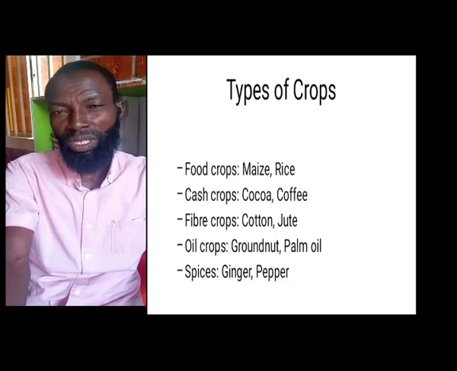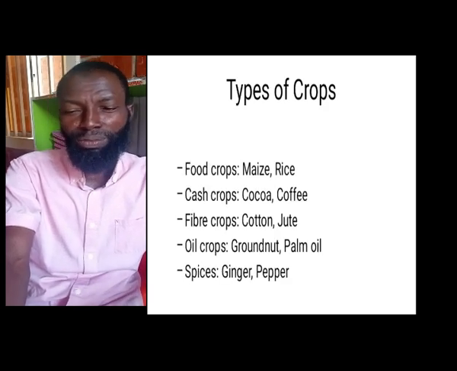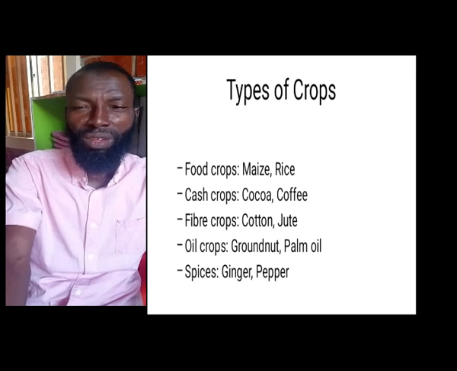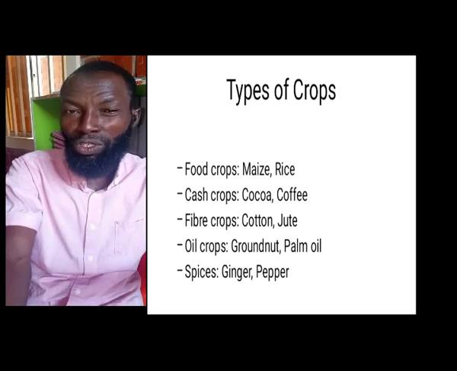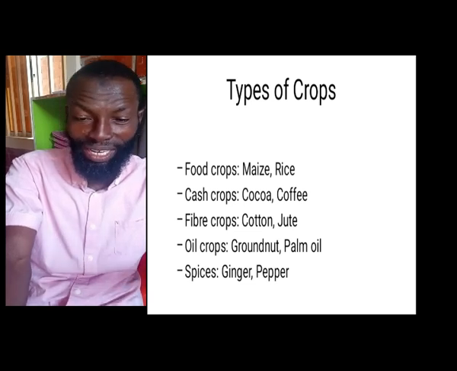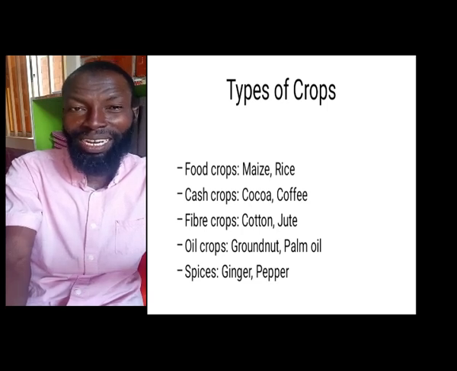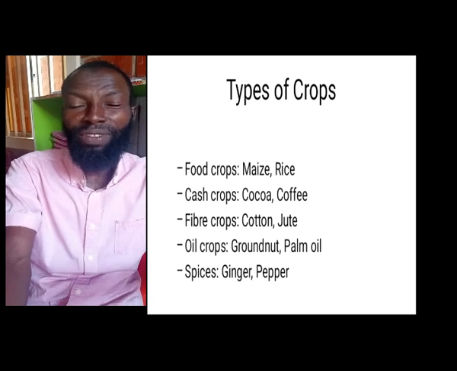And at the same time, we have talked about types of crops. If we are talking about types of crops, we have food crops, examples of which are maize and rice. Maize and rice are used by people all over the world to feed themselves. At the same time, we have what is known as cash crops.